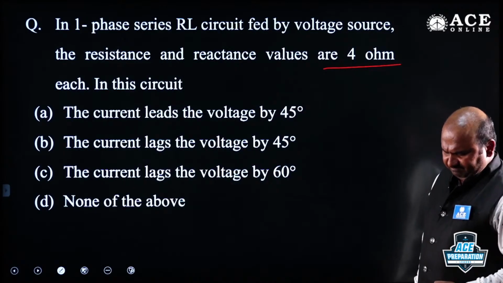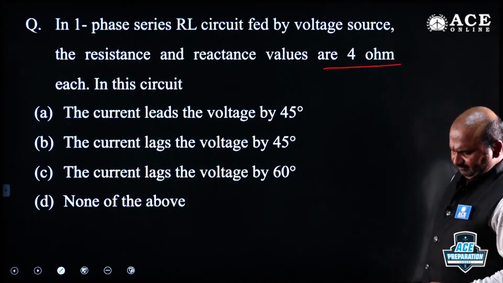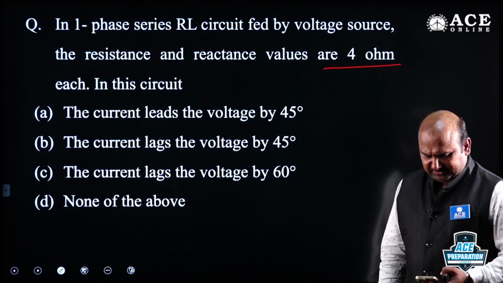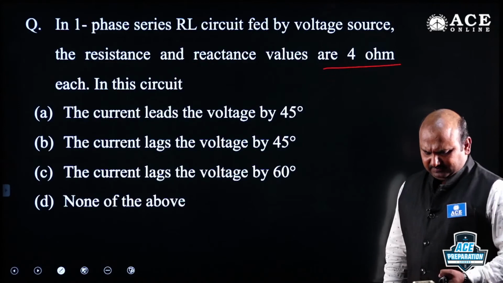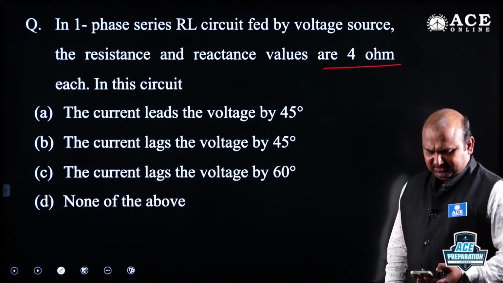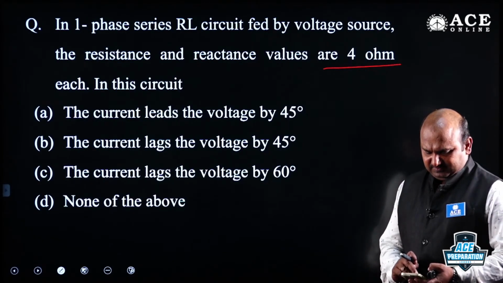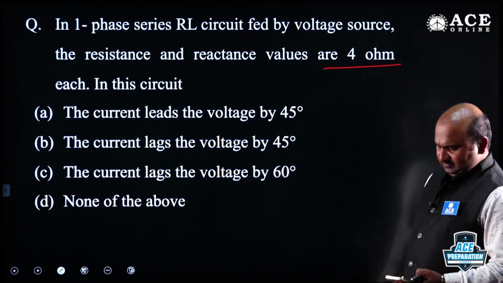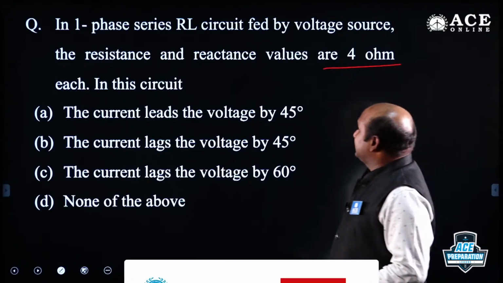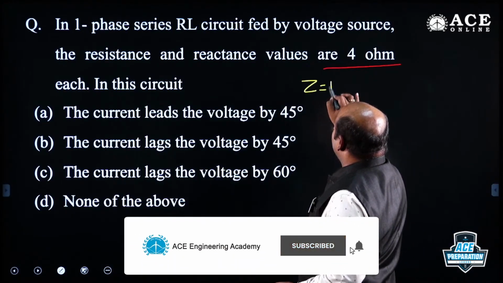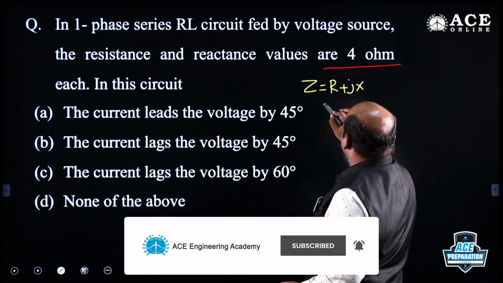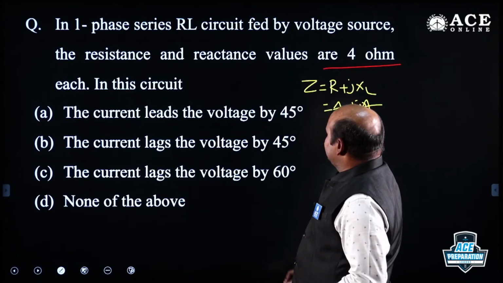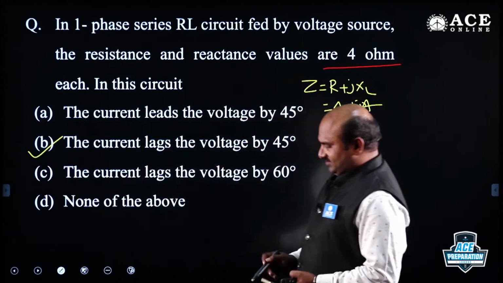Tell me for this. Right, current lags voltage by an angle 45 degrees because Z is equal to R plus jXL, 4 plus j4. Very good. Excellent.